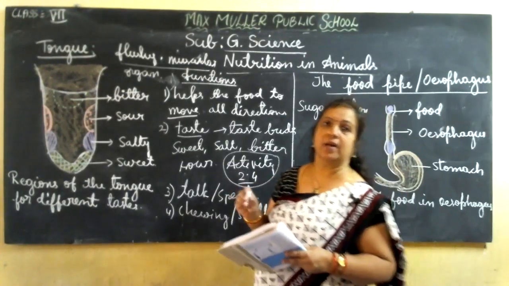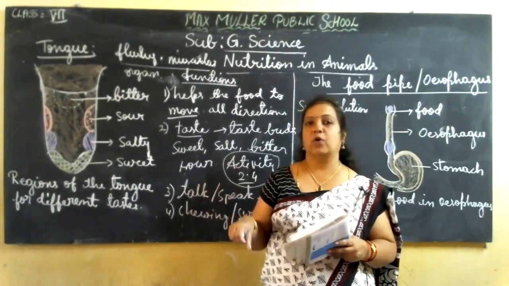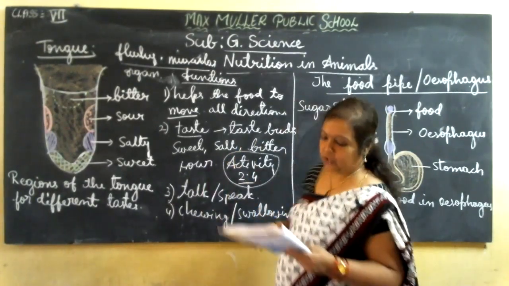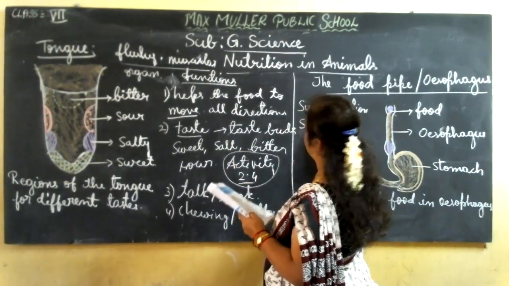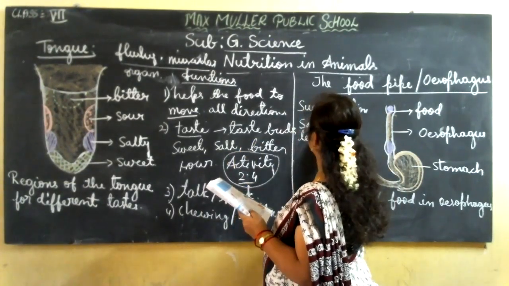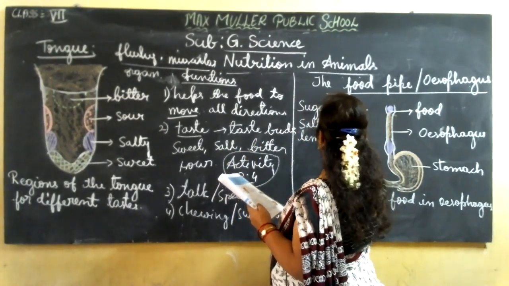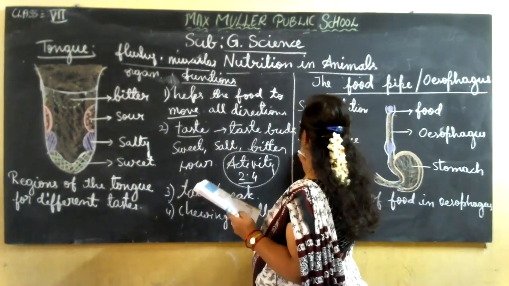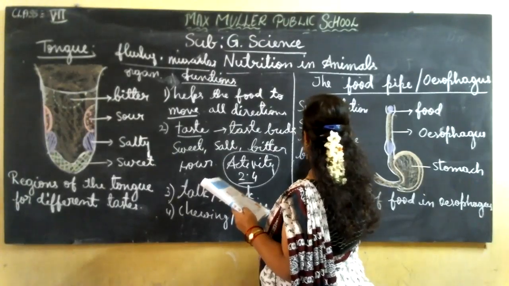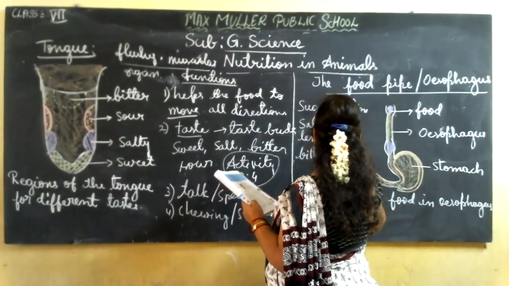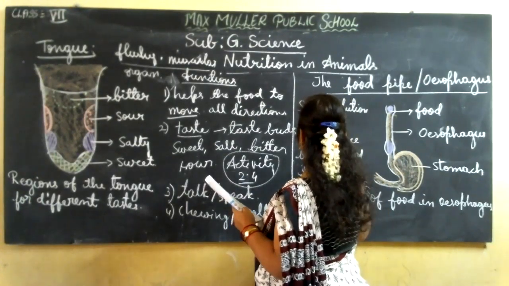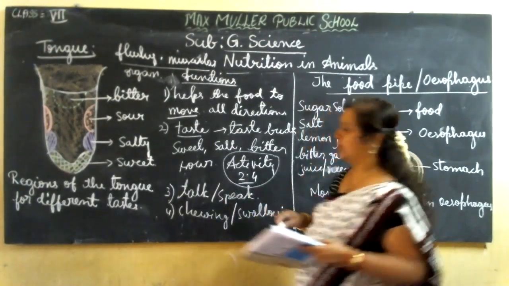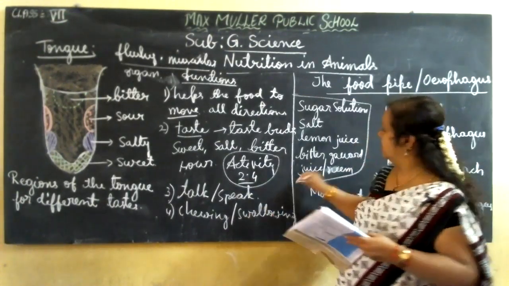Okay, solution means what? For sugar, you have to take a pinch, add more water, and stir it well until it dissolves completely. That is a solution. So sugar solution and salt solution, then lemon juice, then bitter gourd juice, or neem leaf juice. So these all you have to take for the experiment.